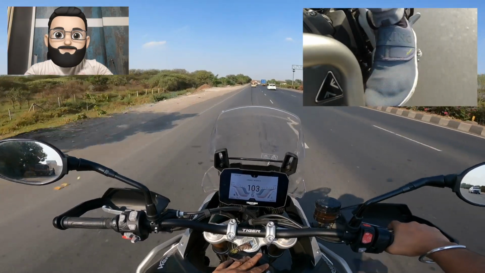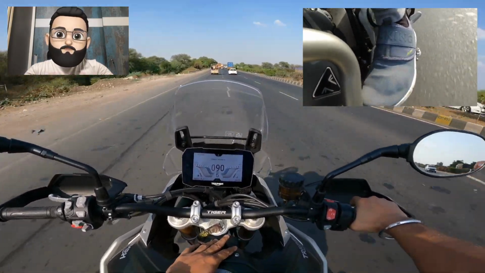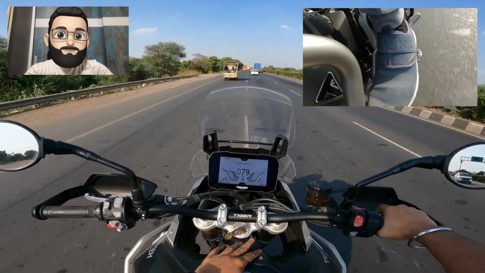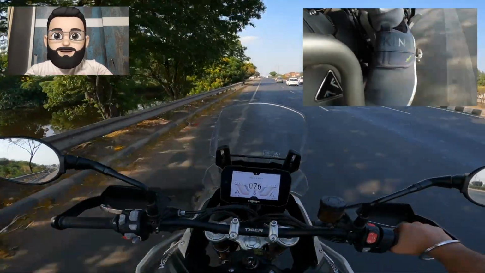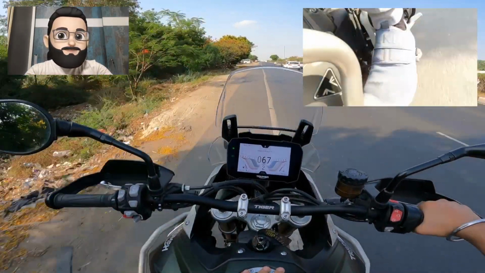Now let's talk about the downshifts. For downshifts, it's pretty much very simple. All you need to do is close the throttle completely and you just give the input to the gear shifter और gear shift हो जाएगा. The only catch here is कि आपको throttle close करना ही पड़ेगा. अगर throttle जरा सा भी engage रहता है तो quick shifter won't work और gear shift नहीं होगा. और अगर हो भी जाता है क्योंकि आप बहुत ज़्यादा प्रेशर डाल रहे हो क्विक शिफ्टर पे या फिर गियर शिफ्टर पे, then it may lead to damage. So while using your quick shifter, just keep these small things in mind and you are good to use it.